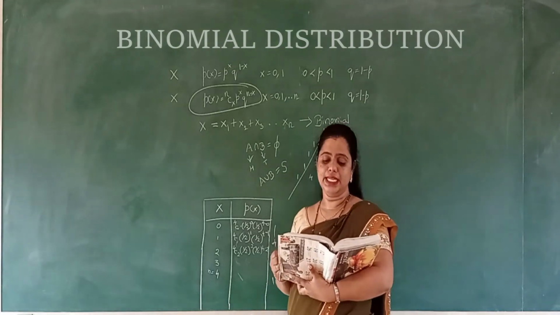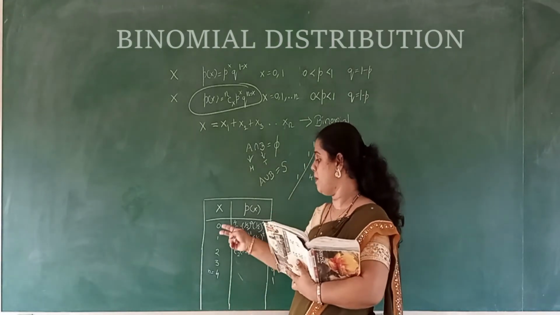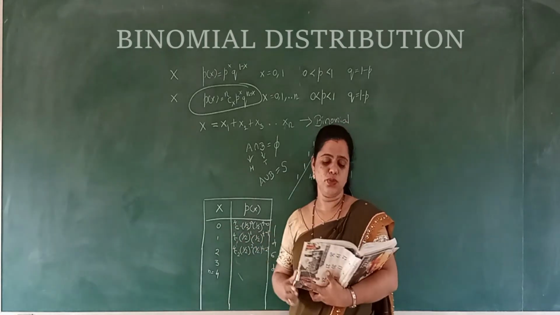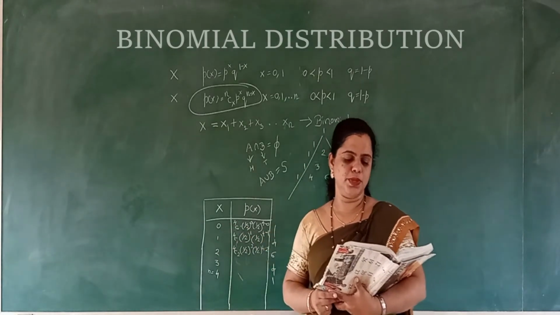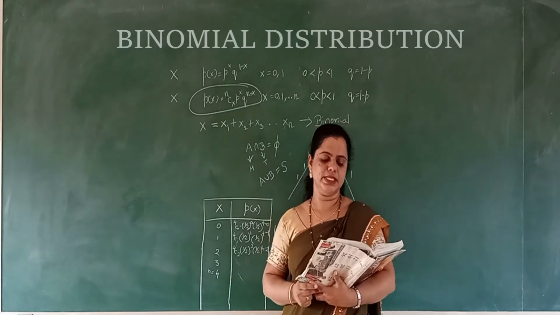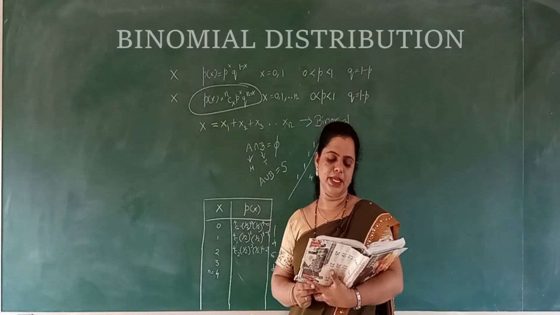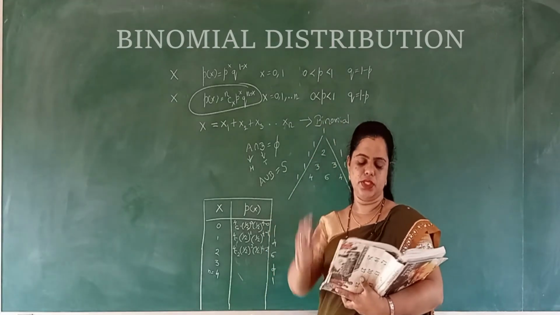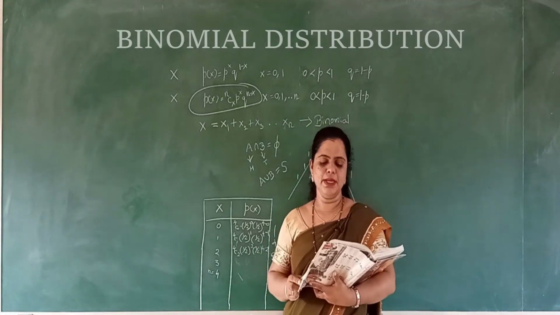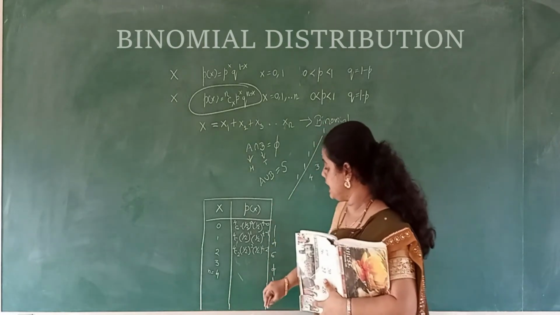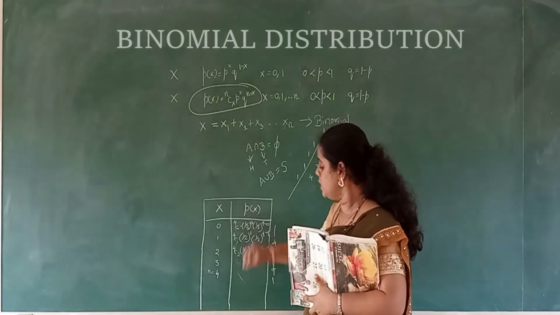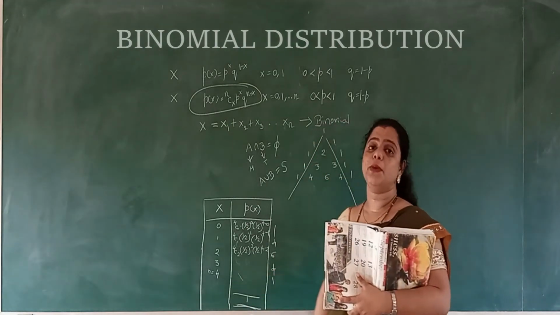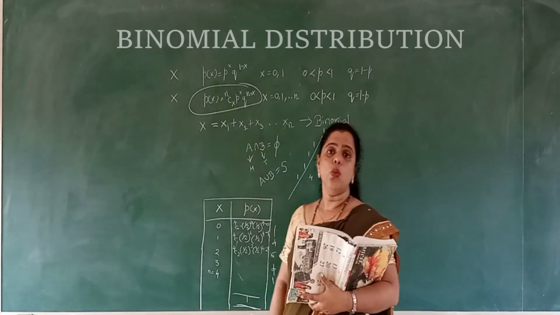So they are telling that there are n plus 1 probability terms, 1, 2, 3, 4, 5. N plus 1 probability terms in a binomial distribution. The successive probability terms are the successive terms in the binomial expansion q plus p to the power n, which is not important. Sum of all probabilities is equal to 1. Yes, this thing you need to notice that whenever you do the total of p of x, you will get it as 1. The total probability is always equal to 1.